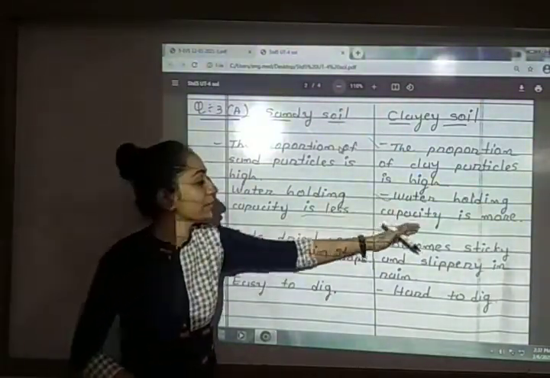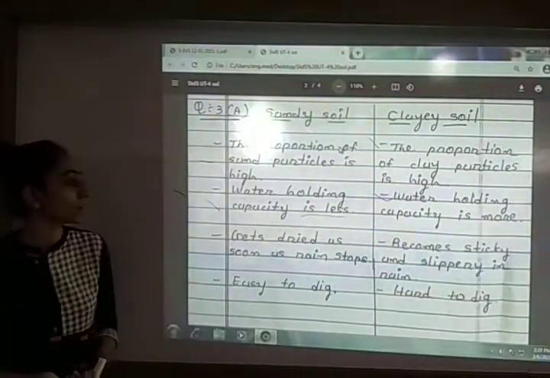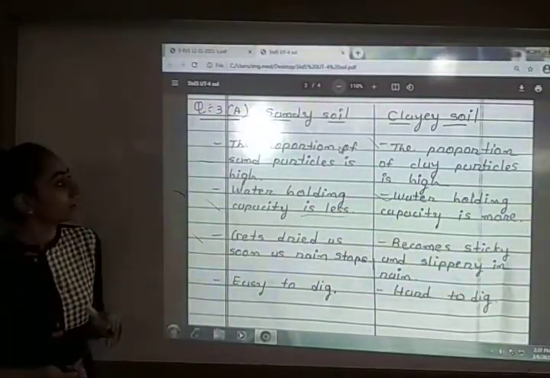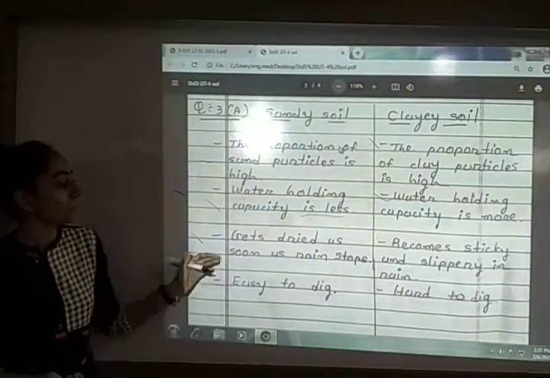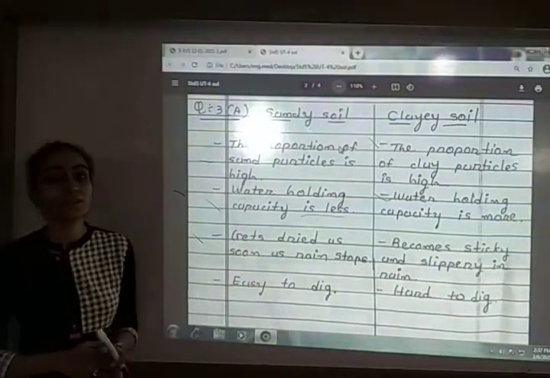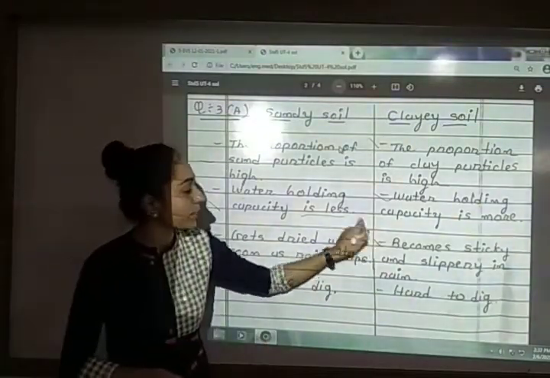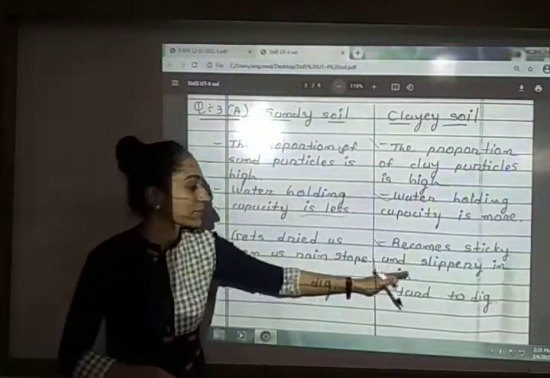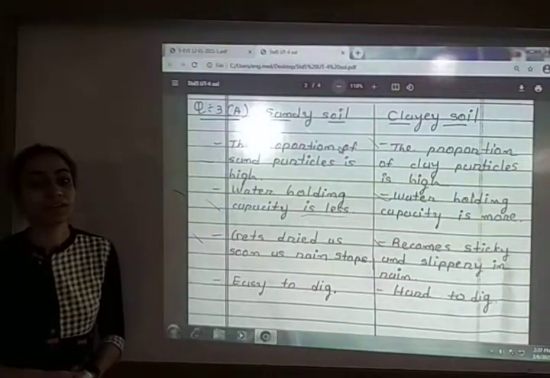So the water holding capacity is more in clay soil. Next, sandy soil gets dry as soon as the rain stops, whereas clay soil becomes sticky and slippery in the rain.